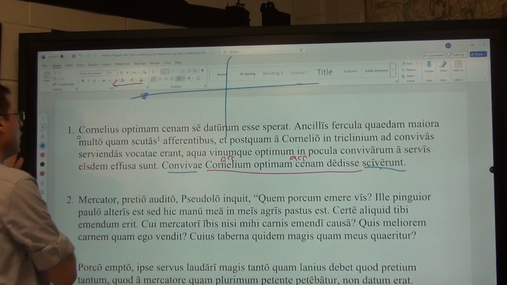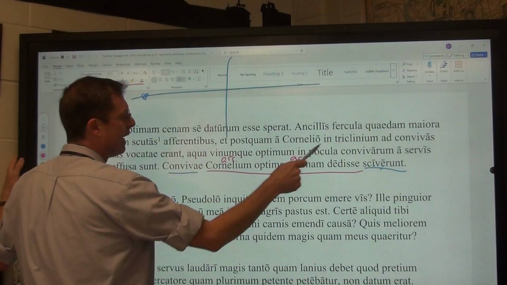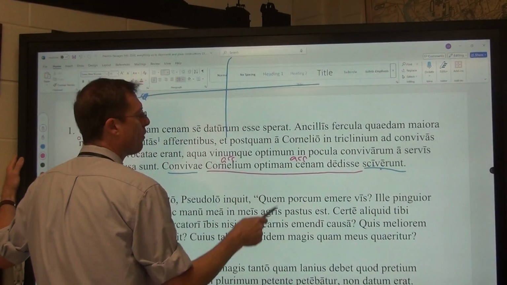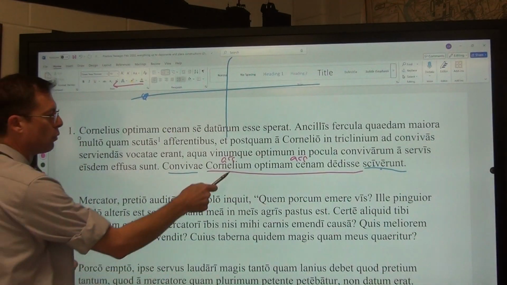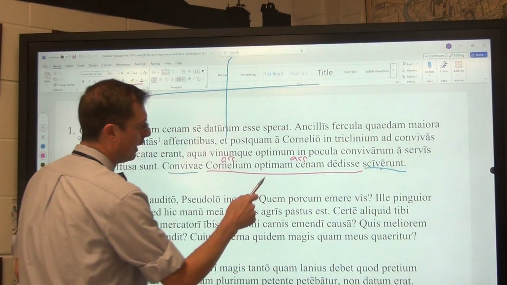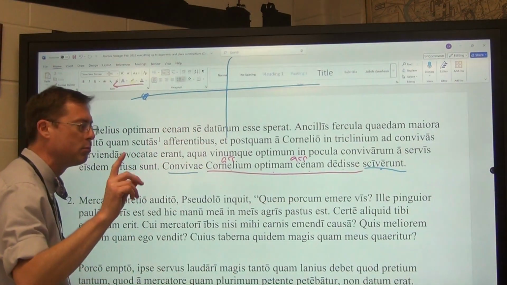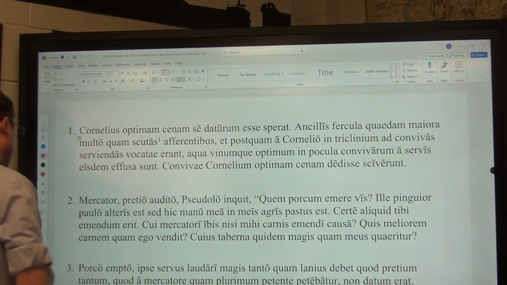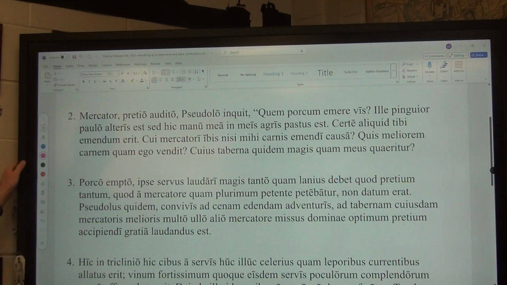The dinner guests knew that Cornelius had given the best dinner, or that the best dinner had given Cornelius. Obviously, it makes more sense with Cornelium being the accusative subject and optimum canam being the accusative direct object of that oxymoronic finite infinitive. We move on to sentence number 2, or section number 2.